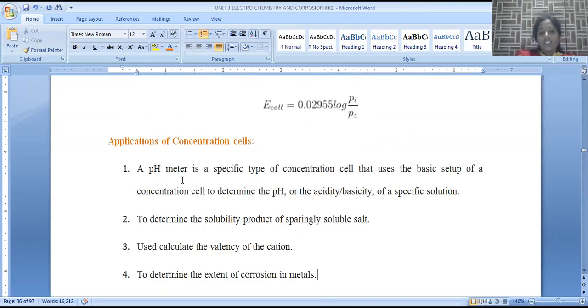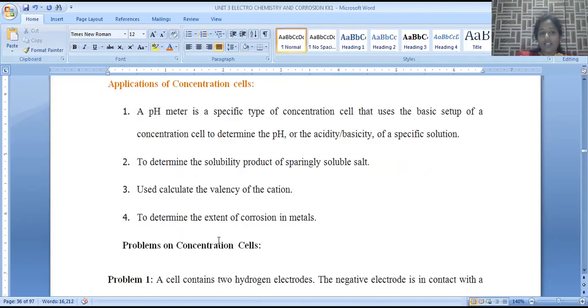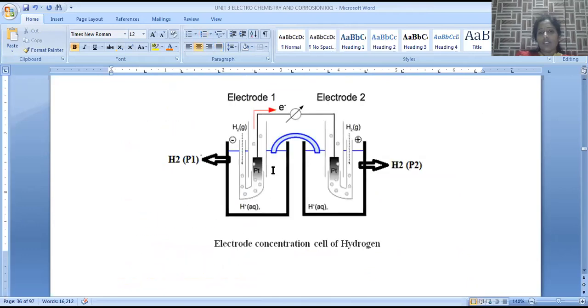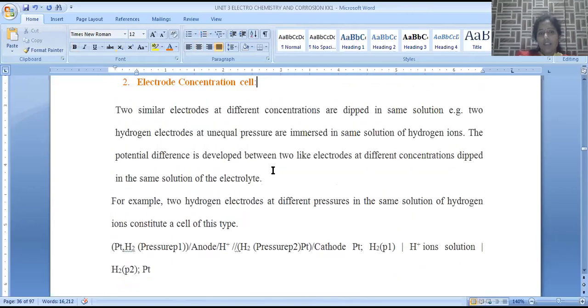Now let us see the applications of concentration cells. A pH meter is a specific type of concentration cell that uses the basic setup of a concentration cell to determine the pH. So in order to determine the pH, we can apply this concentration cell, that is the major application. Also, by using a concentration cell, it is possible to determine the solubility product by applying the Nernst equation.